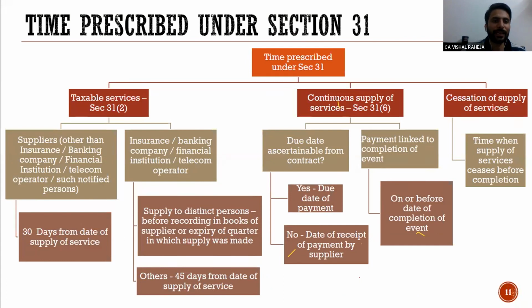So section 31(2) says the time limit is 30 days from the date of supply of services. Say the services are completed on 20th of January. After 20th of January, within 30 days, I am legally bound to raise the invoices. Now, my query to the participants is, what will happen if I do not raise the invoice within time?